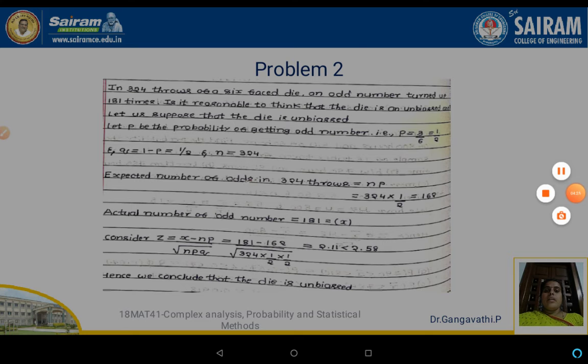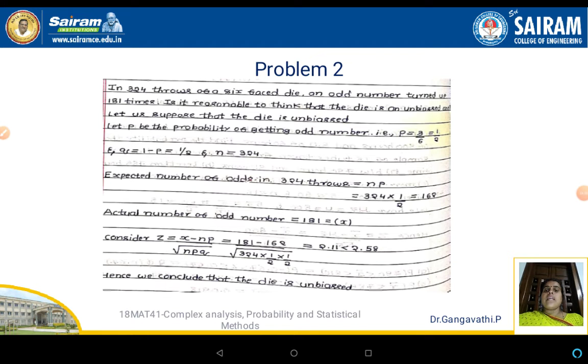The problem statement is: in 324 throws of a 6-faced die, an odd number turned up 181 times. Is it reasonable to think that the die is an unbiased one? So this is the question.